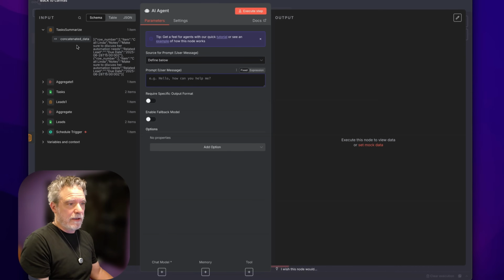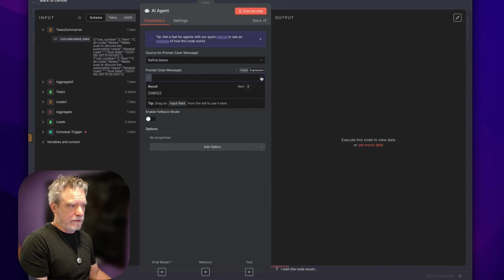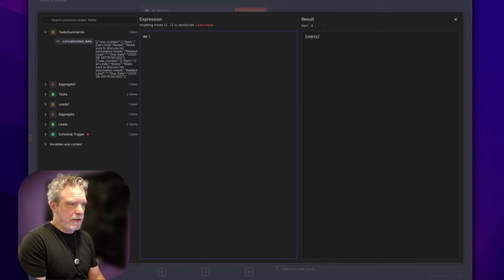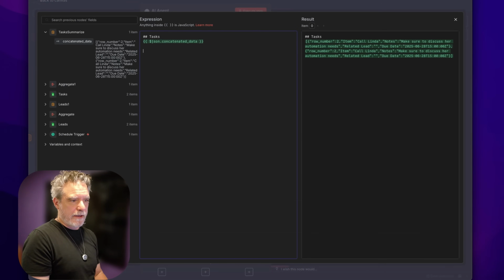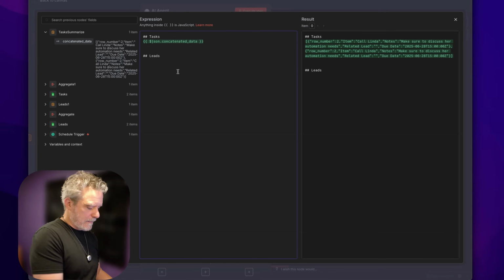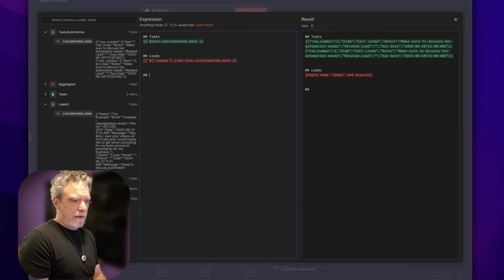I'm going to say, take all of this information, right? So I'm going to open up this, click this, and open up this. And I'm going to say, let's see, tasks, and drag it over, right? Leads. And of course, this is very much not high quality data. And then where is the other one? Tasks. Okay, I did 2.